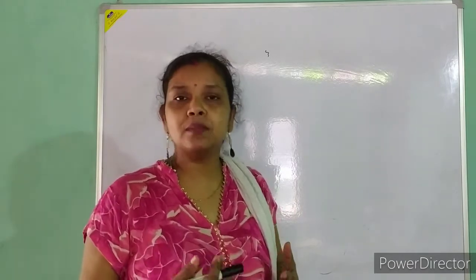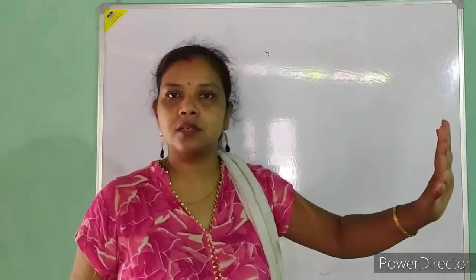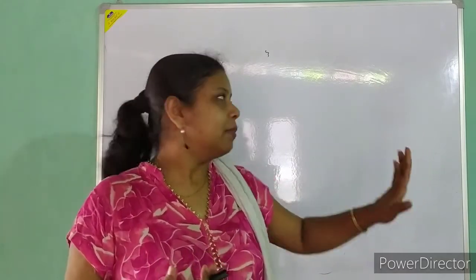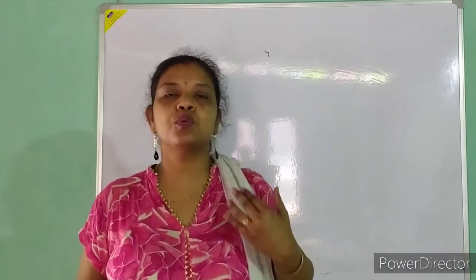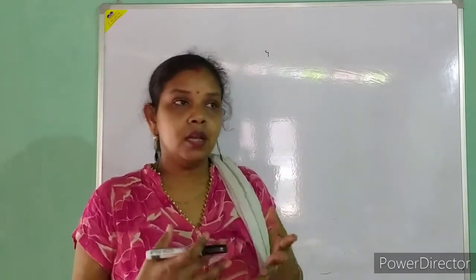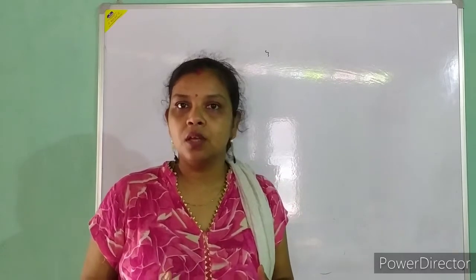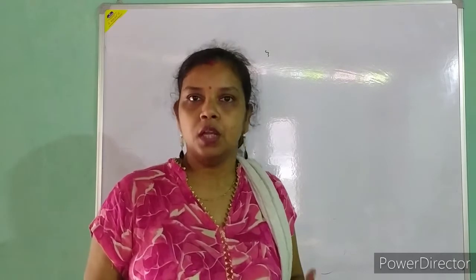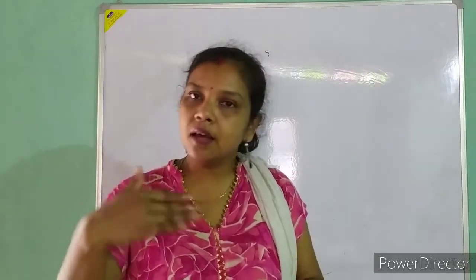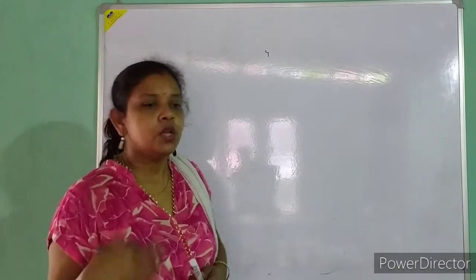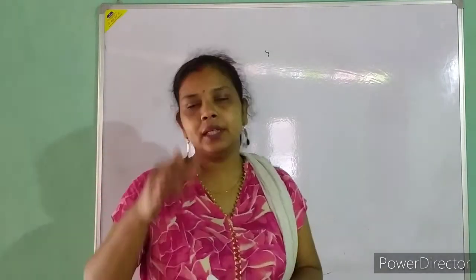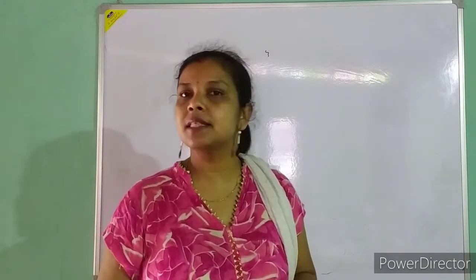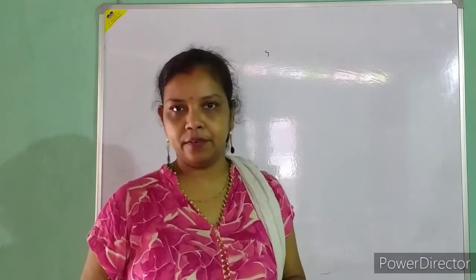I need more force, because if I am applying a force in this direction, something in the opposite direction is giving a force. But if it is a slippery surface, it moves easily, and I don't need so much force to move the object. So friction means the opposition force, the force that will resist the motion in the forward direction. Friction is basically of three types: static friction, limiting friction and kinetic friction.